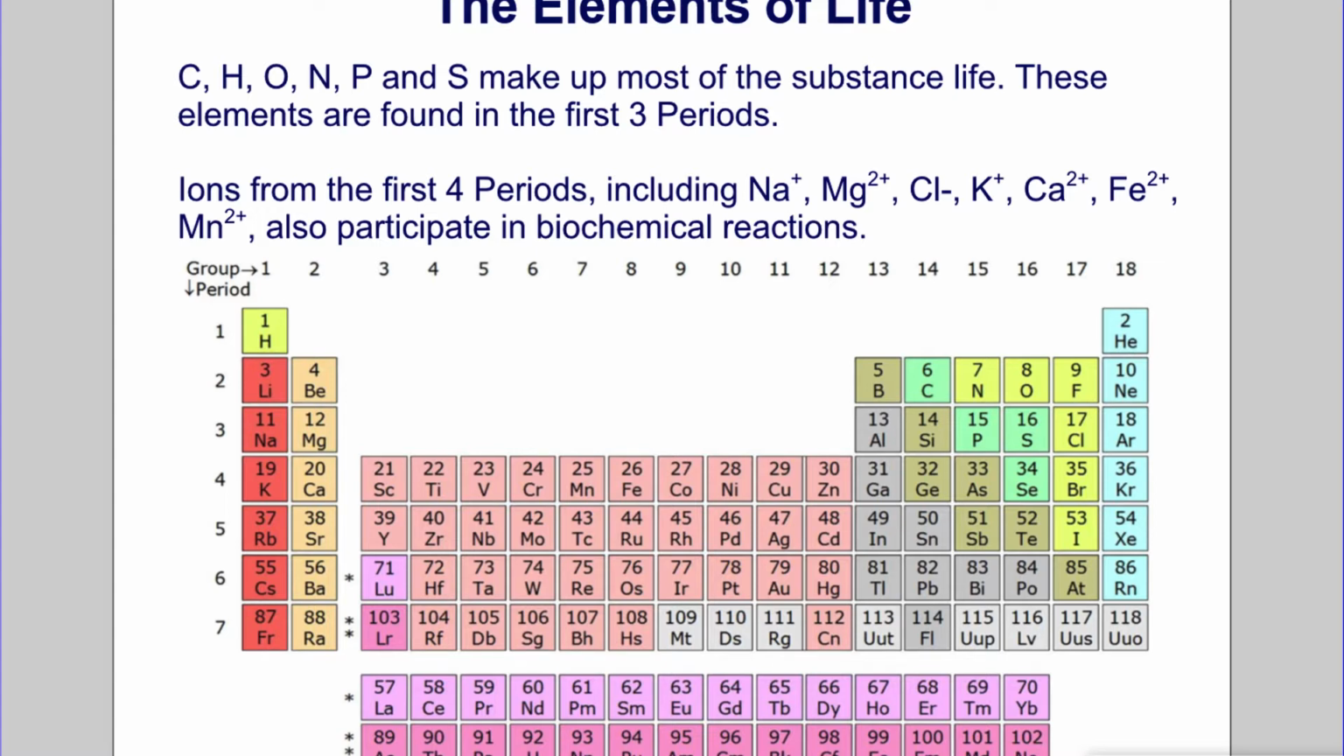These elements are found in the first three periods. The first three periods are the first three rows. Ions from the first four periods, including sodium, magnesium, chlorine, potassium, calcium, iron, and manganese, also participate in biochemical reactions.